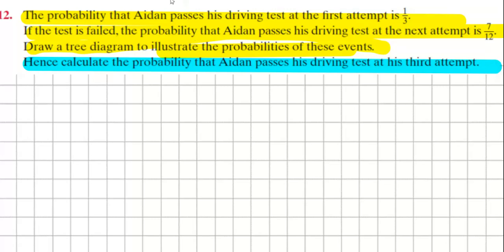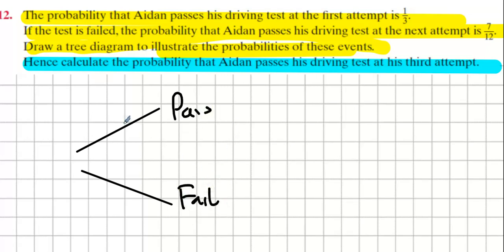So here's what we go for. What is it? Pass and fail, yeah. So what do we say there? Well, 1/3. Okay, and 2/3, yeah. Okay, just waiting on my pen to come back to me. Pass, fail, 1/3 and 2/3. Okay. Now, well, you're done with pass then, aren't you? There's no need to continue because you've passed your test, so all good.